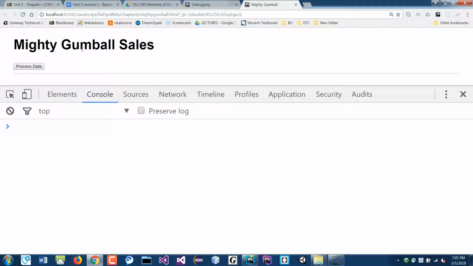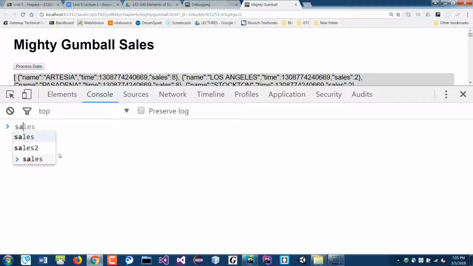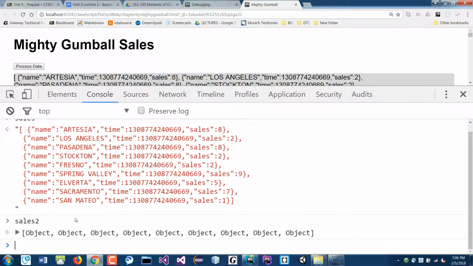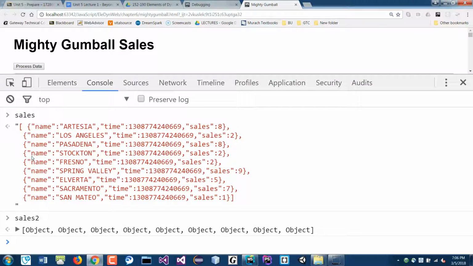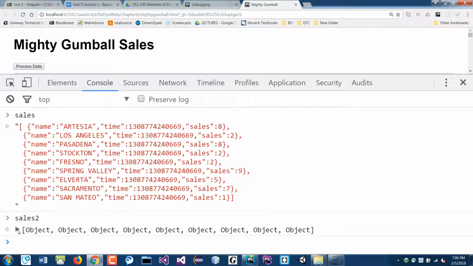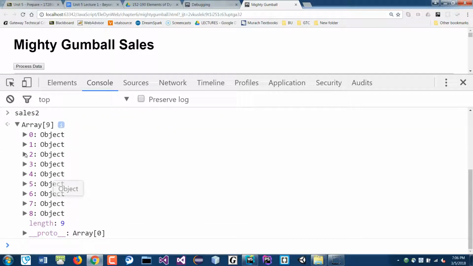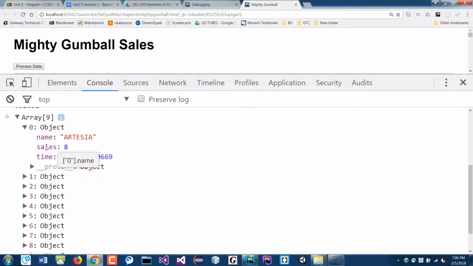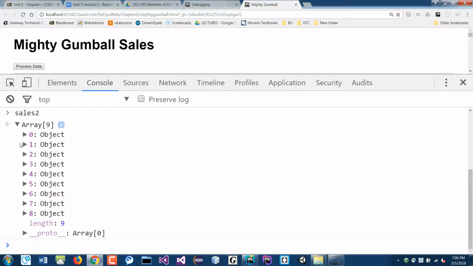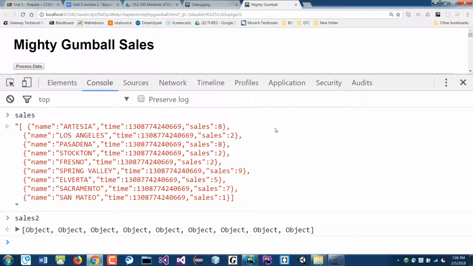Flash this again. Okay, so sales, it's a string, it's all red. I put sales 2, it's an object. So now it's an object, you can access its attributes. A string you can't. It's like A is equal to 5, same thing. But here I can access each of these attributes. So the first attribute here is the name. I can access that. So it'll be sales dot name. Well, the first one, the first 0. So it'll be like sales